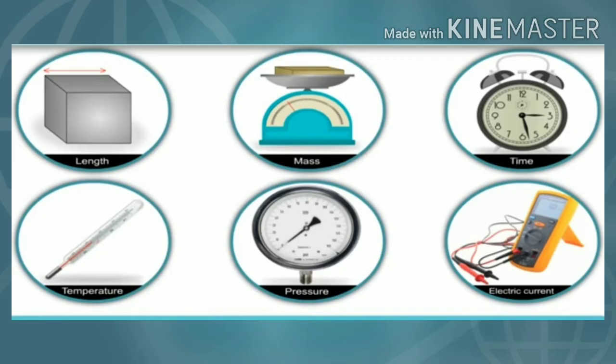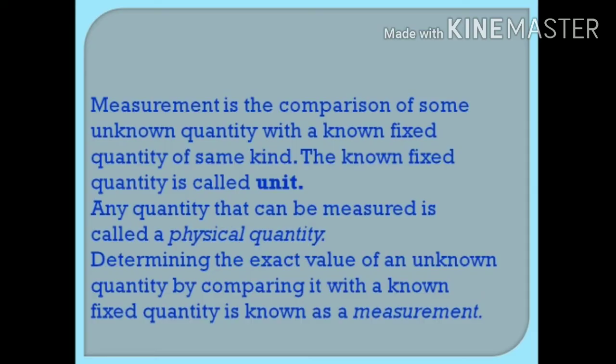Study of physics is based on measurement. In physics, we usually learn how to measure quantities that are involved in it. Among these quantities, some of them are length, mass, time, temperature, pressure and electric current. Anything which is measurable is called a physical quantity. We measure each physical quantity in its own unit by comparing it with a standard.